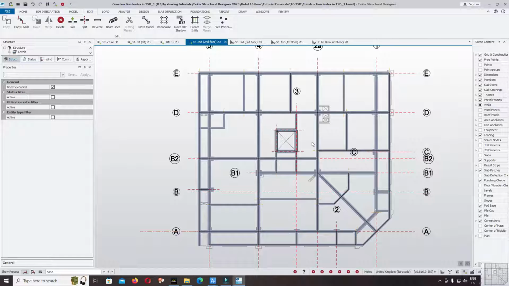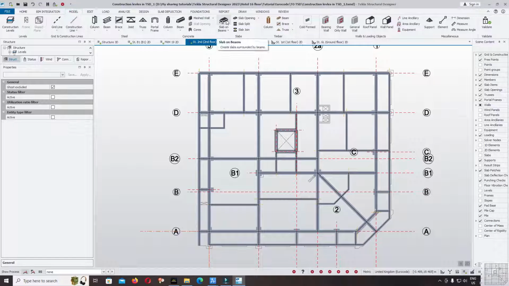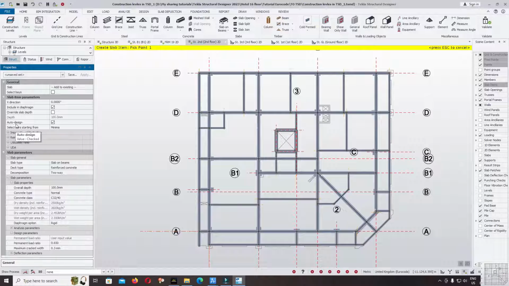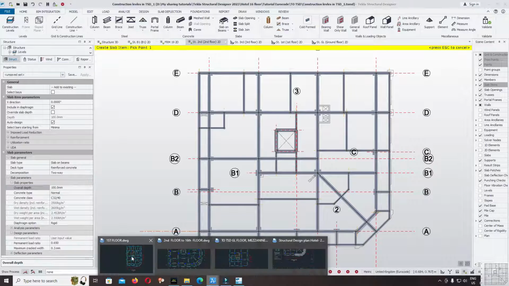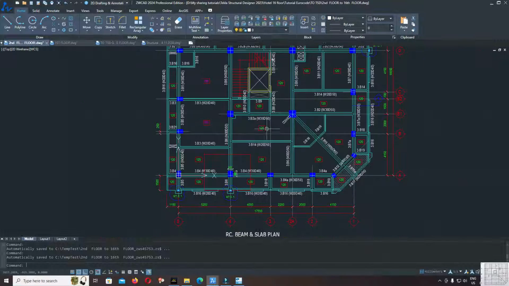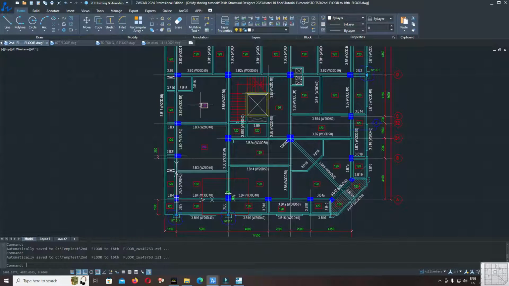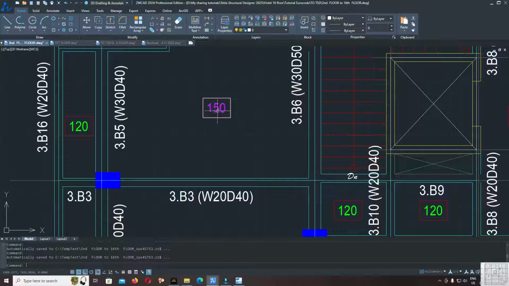Continue to modeling slab on beam. Each direction is 90 degrees. We design the slab as a two-way slab, include diaphragm, and the depth. You can override the depth, the overall depth. Check in the structural plan for the second floor. Overall depth 120. For other slab thicknesses, we will correct it later.